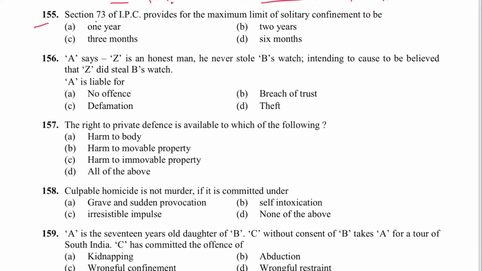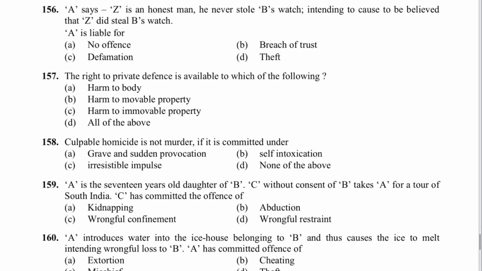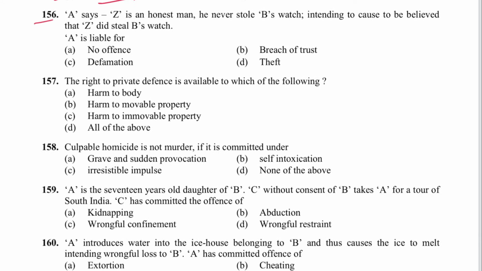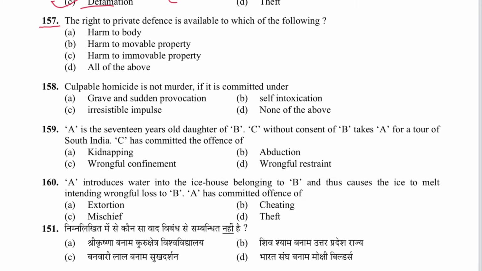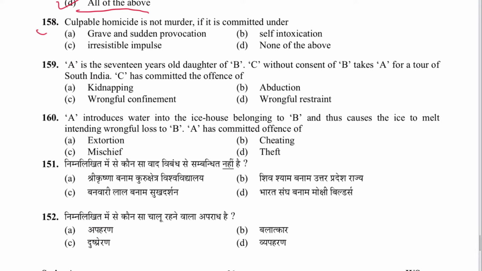Next 155. Section 73 IPC provides for maximum limit of solitary confinement to be 3 months. C is the answer. Next 156. A says Z is an honest man. He never stole B's watch, intending to cause it to be believed that Z did steal B's watch. A is liable for defamation. C is the answer. And this is illustration A in section 499. Next 157. The right to private defense is available to which of the following: body, movable property, all. D is the answer. Next 158. Culpable homicide is not murder if it is committed under grave and sudden provocation. A is the answer. This is section 300, exception 1.